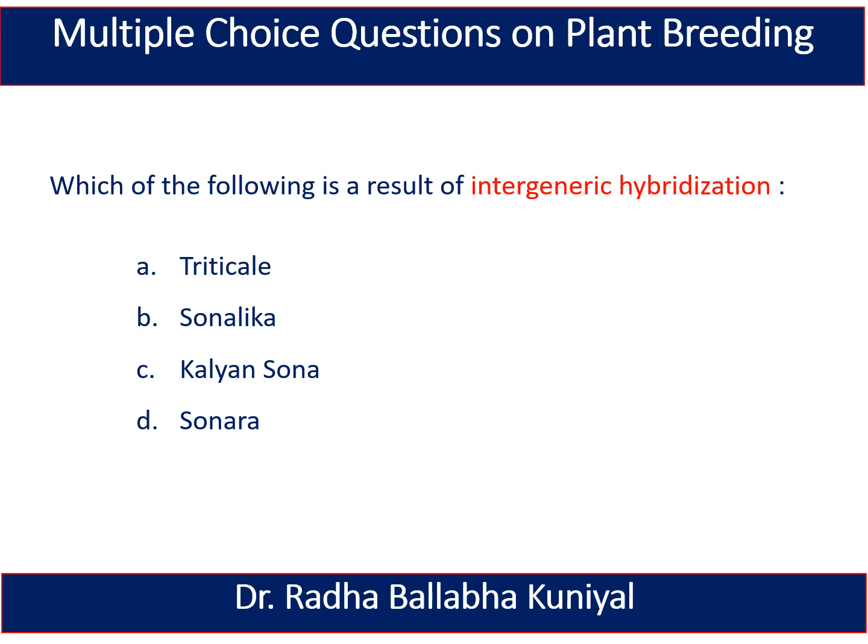The next question is, which of the following is a result of intergeneric hybridization? A. Triticale, B. Sonalika, C. Kalyan Sona, or D. Sonora. Here the correct answer is Triticale. Triticale is the first man-made cereal which is produced through the intergeneric hybridization techniques between wheat and rye.